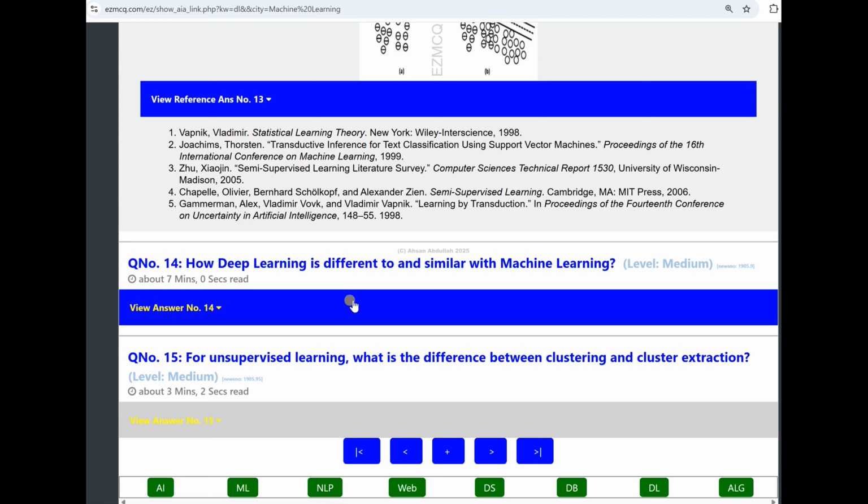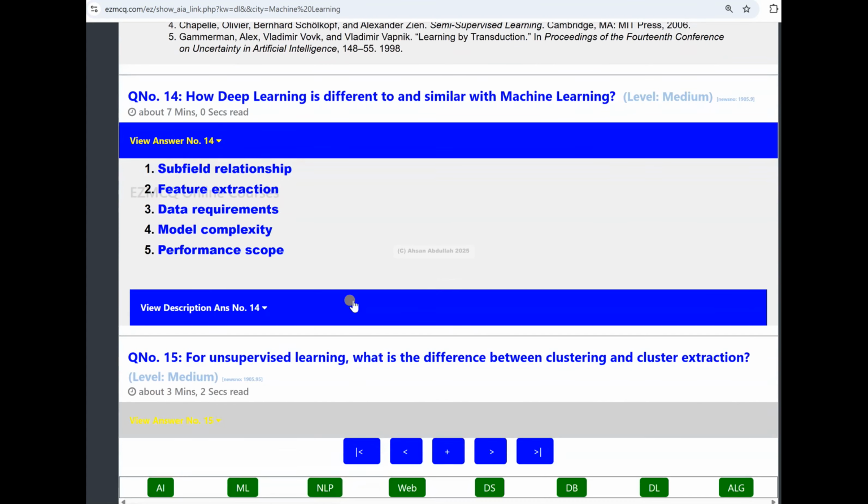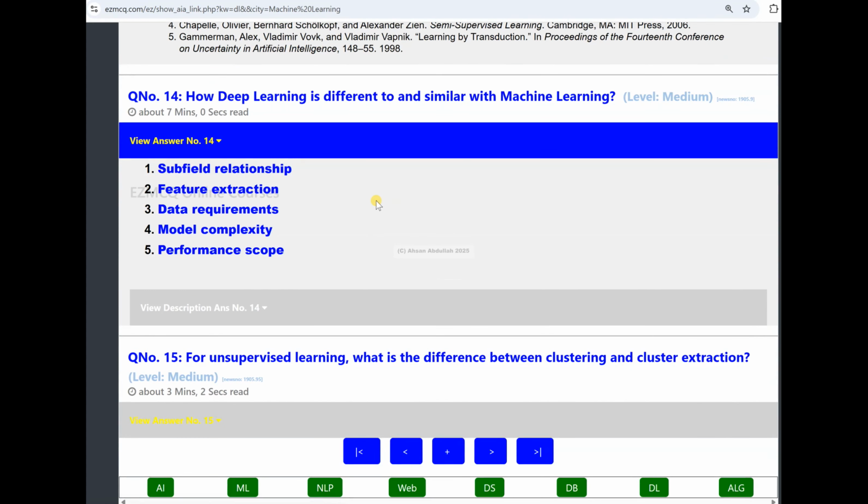So the key difference between machine learning and deep learning, which I mentioned when I covered the topic of machine learning, was how features are extracted and how the model learns to make decisions. So what we are looking at is the subfield relationship.